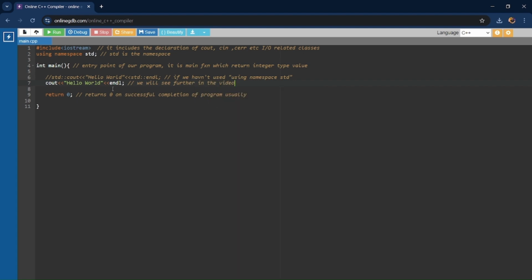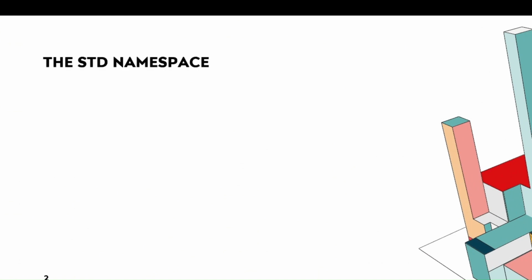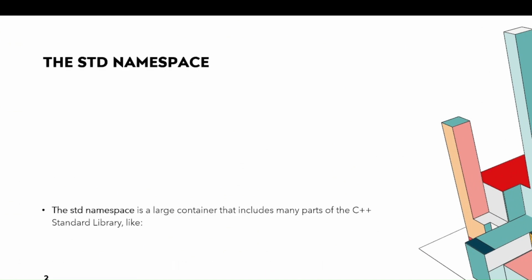So if we run our code, it should be printing hello world to our console. Yeah, it is printing hello world. We will see what each term means exactly.